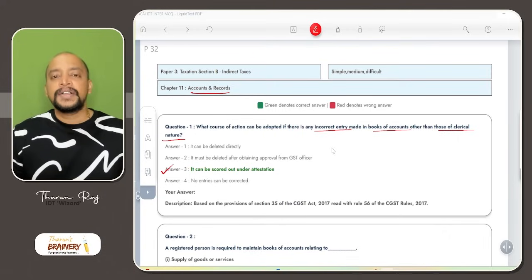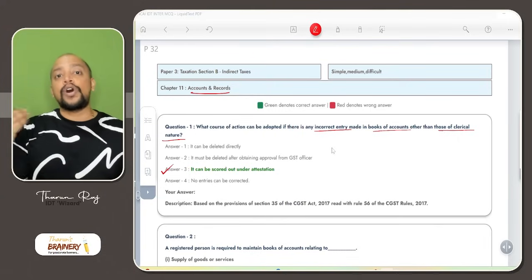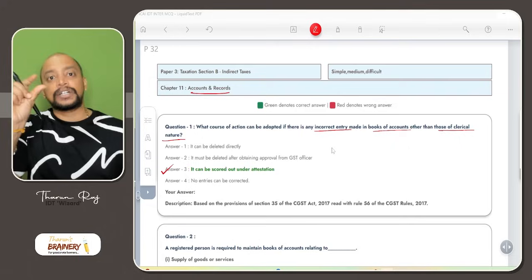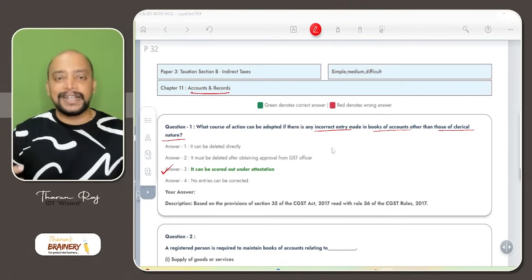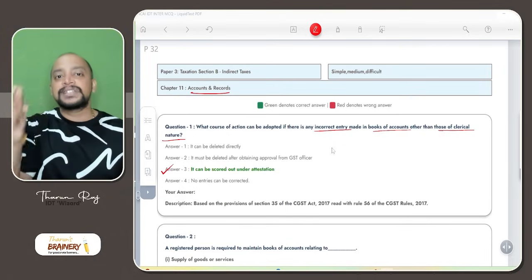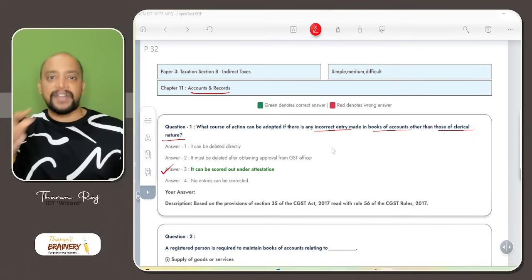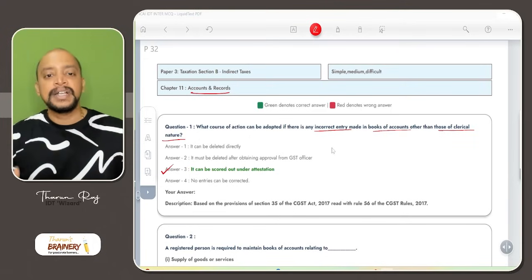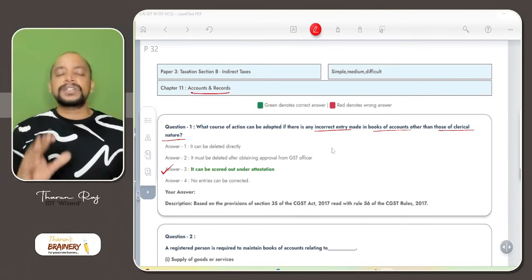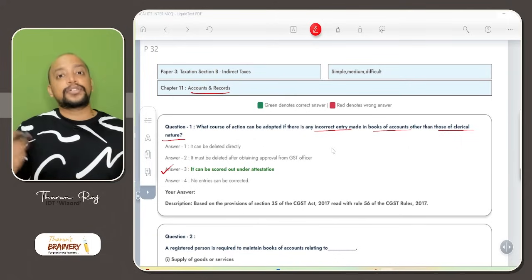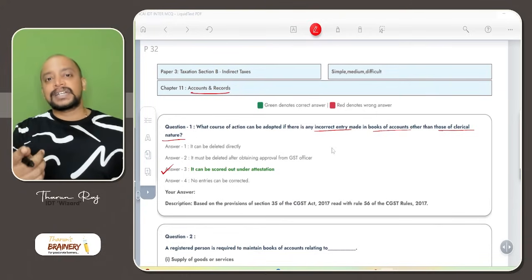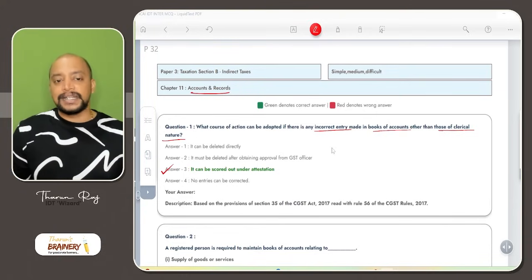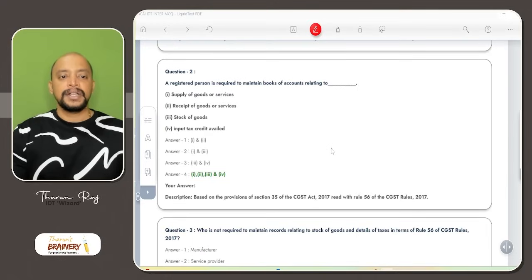Suppose if it is electronic, we need to maintain a log of all the incorrect entries, whatever corrections we have made, like track changes. Usually in Microsoft Office documents, if you turn on the track changes mode, it will show what the mistake was and what was rectified. Like that, a log needs to be maintained if it is electronic records. If it is physical records, remember accounts and records under section 35 can be maintained in electronic form or in physical form. If it is physical records, then any incorrect entry should be scored out under an attestation.